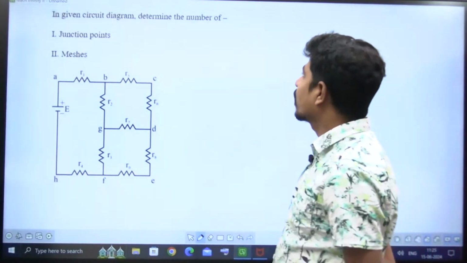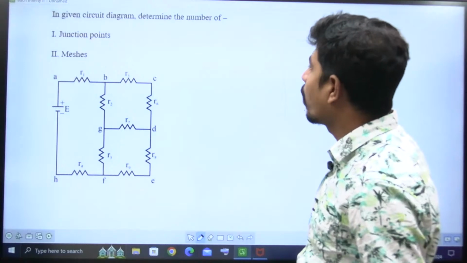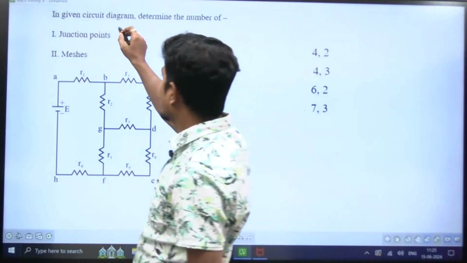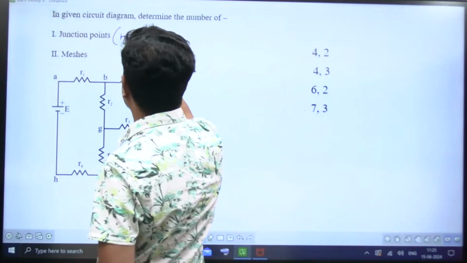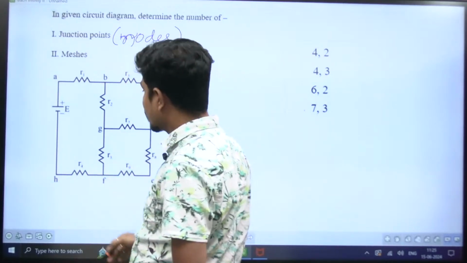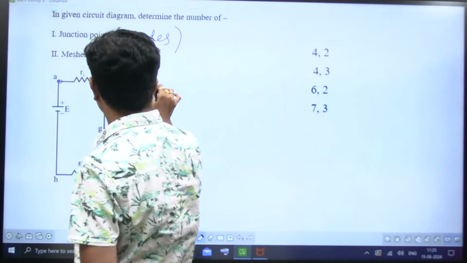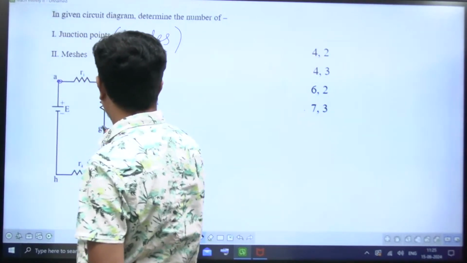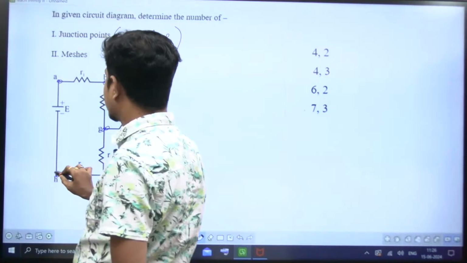In the given circuit, determine the number of junctions, junction points, and meshes. Junction points are nothing but the number of nodes. You see, 1, 2, 3, 4, 5, 6, 7, 8 nodes.